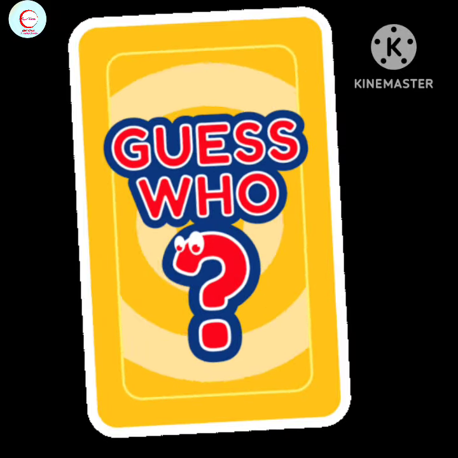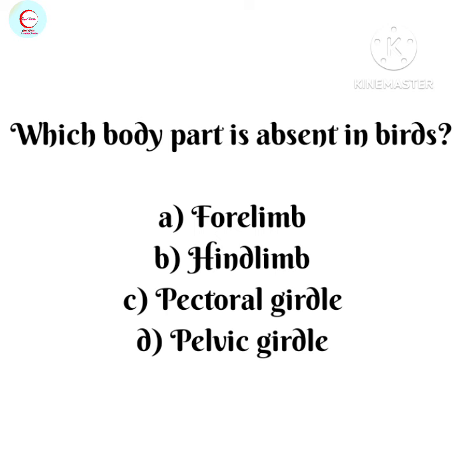Rapid fire in 1 minute. Let's learn. Which body part is absent in birds? Forelimbs, hindlimbs, pectoral girdle or pelvic girdle? The correct answer is forelimbs.